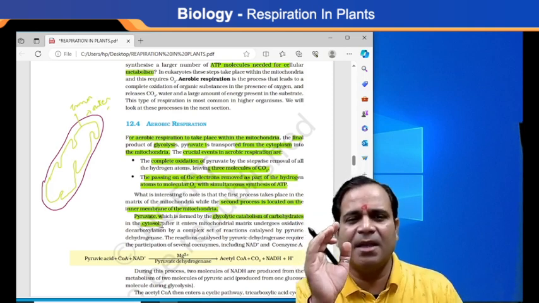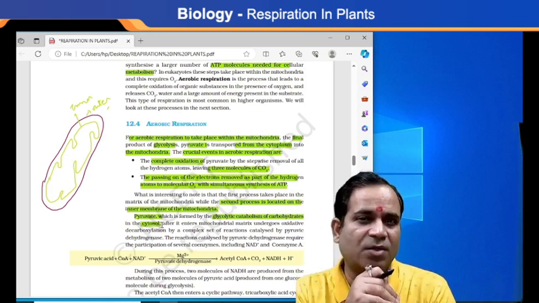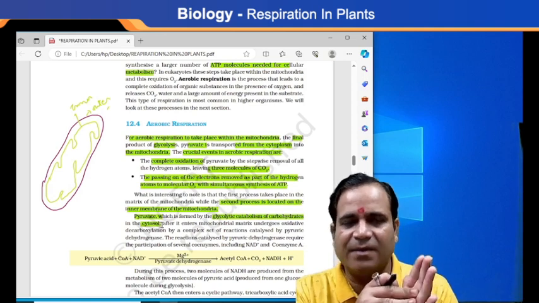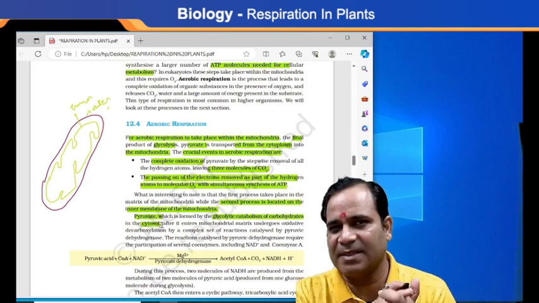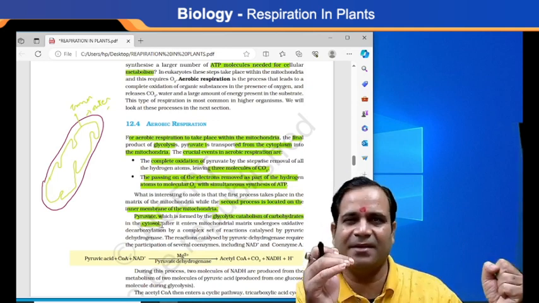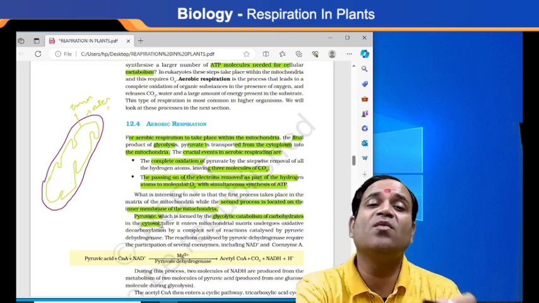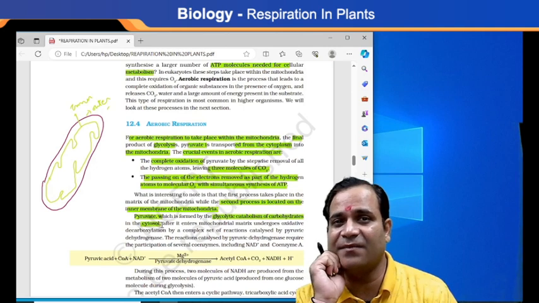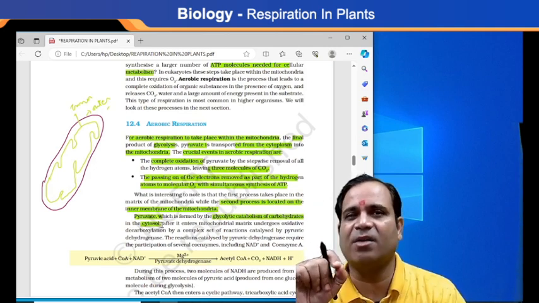Getting my point? Again, I'm repeating. When we remove the cytoplasm from the cell and only the organelles are there, it is known as cytosol. Vice versa, when we remove all the cell organelles and only the gel is left, it is known as cytogel. So this is very important to know here. Okay.